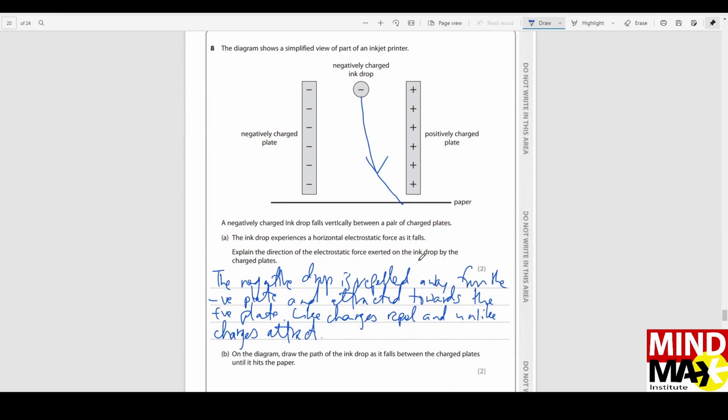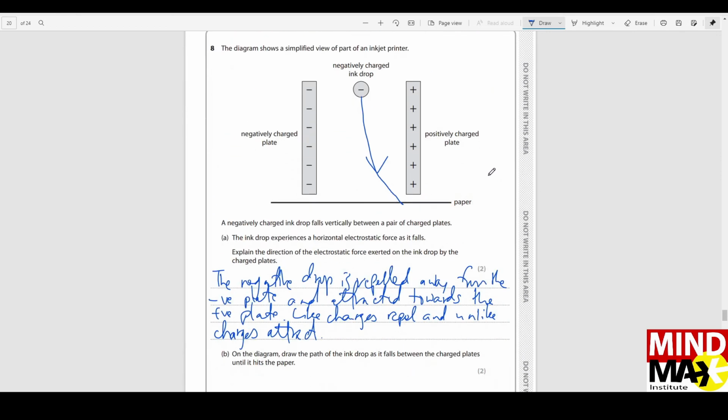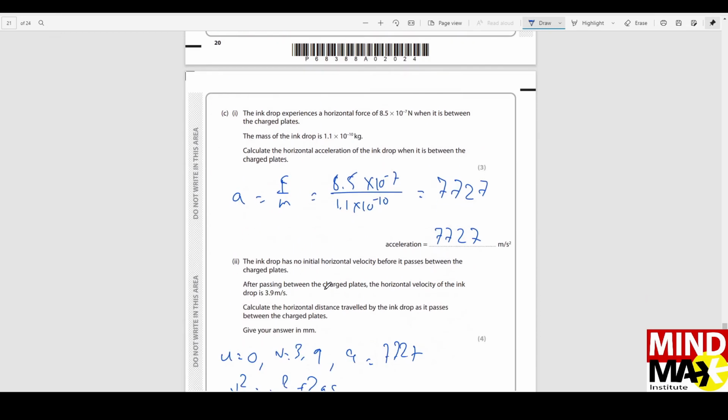Now number 8, this is the last question. This is an ink drop falling through an inkjet printer's plates, a bunch of plates. Of course the negative will go towards the positive, opposites attract, and it will repel away from the negative, because like charges repel. You have to show the path which it follows before falling onto the paper. It will follow a parabolic path, meaning it's going to go closer towards the positive plate and far away from the negative plate, and eventually it will fall onto the paper. You have to give the arrow, of course, otherwise it's totally invalid.